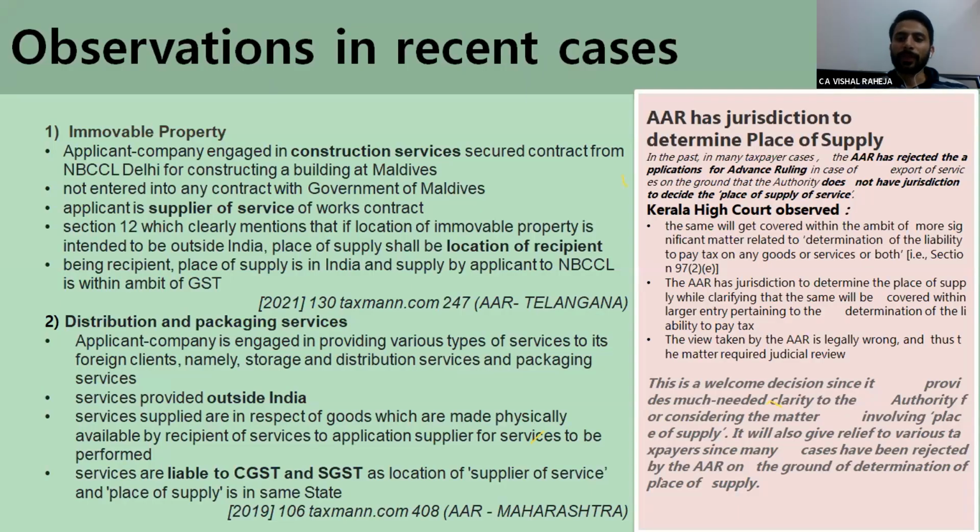Before moving further through the POS, a very interesting case study, and my query to all of you is, you must have seen that whenever a person applies for advance ruling with respect to determination of place of supply, the AAR rejects that ruling. Are you aware about this provision? Whenever a person applies for advance ruling with respect to determination of place of supply, the AAR says this is not in our jurisdiction.